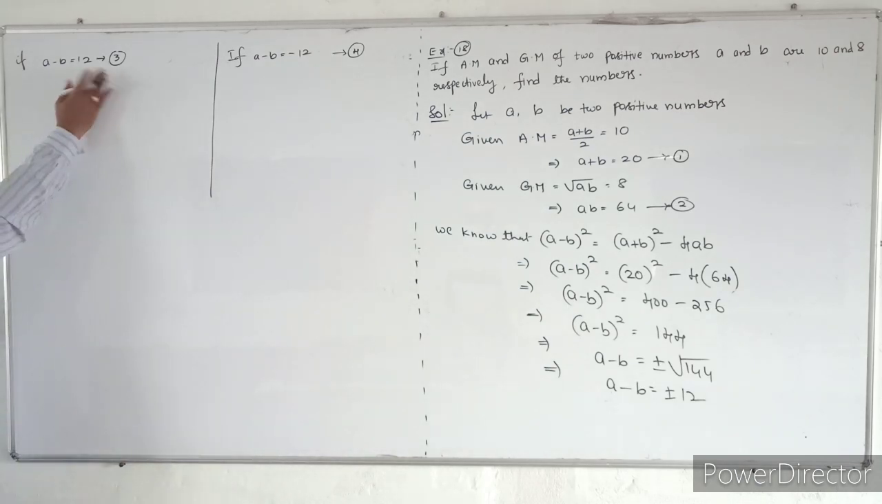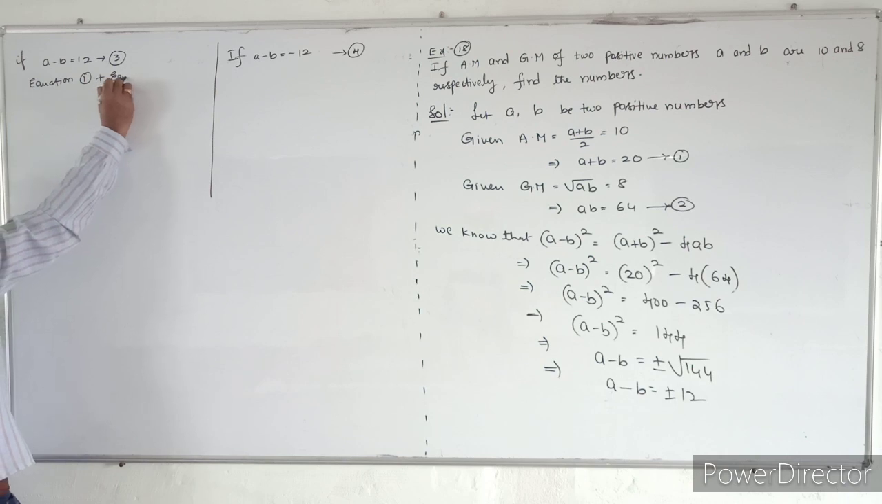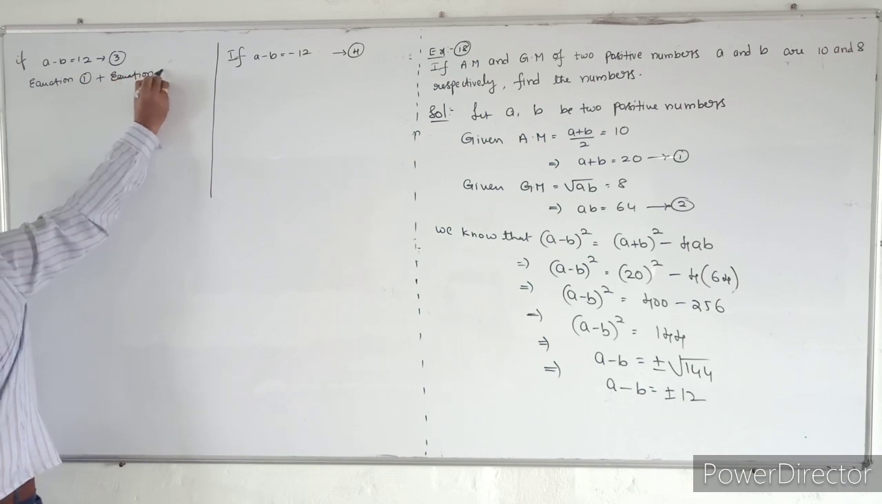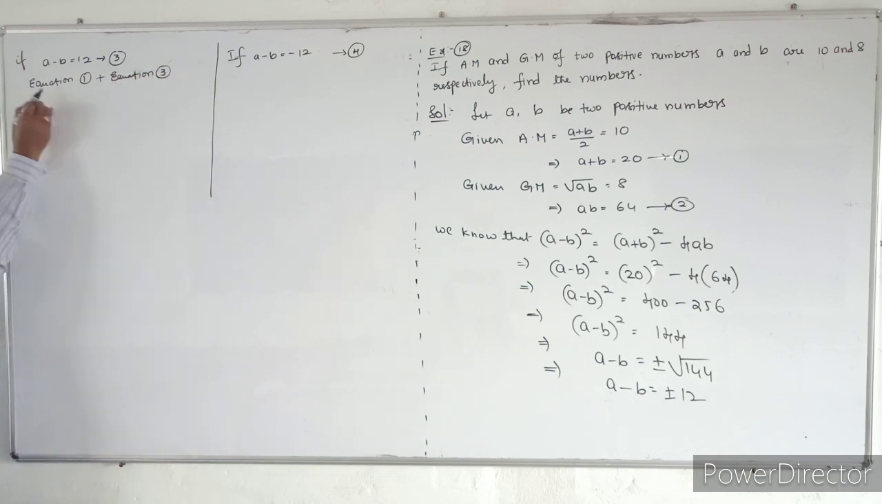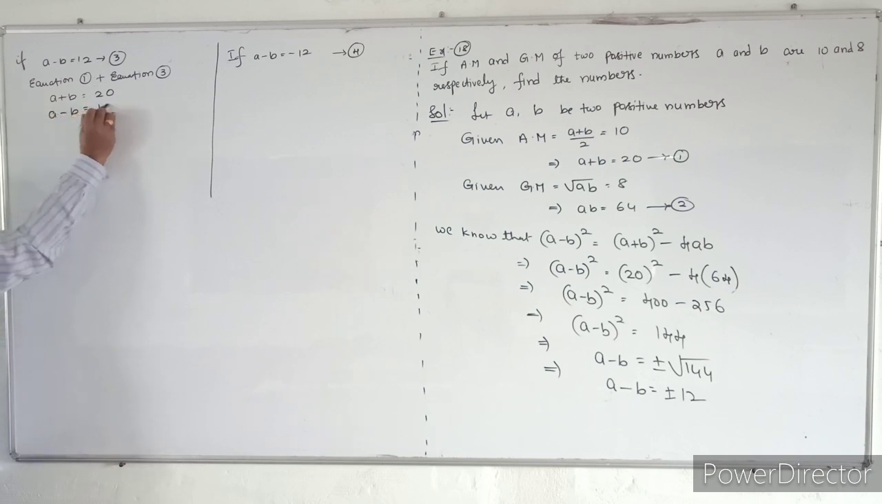So here, if A minus B is 12, I will take equation 1 plus equation 3. So I am going to add. Equation 1 is A plus B is equal to 20, and equation 3 is A minus B is equal to 12. What happens? Minus B plus B will be cancelled. It will become 2A is equal to 32. So A value is 16.